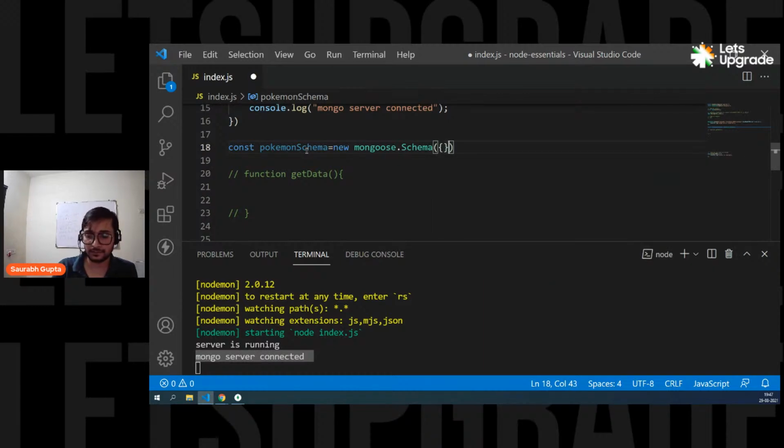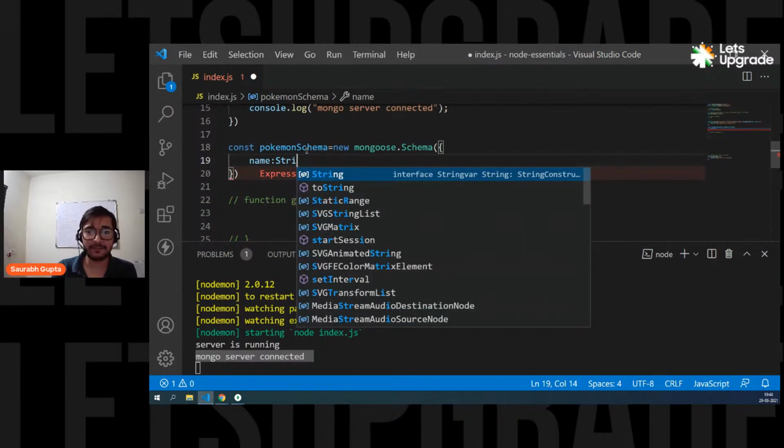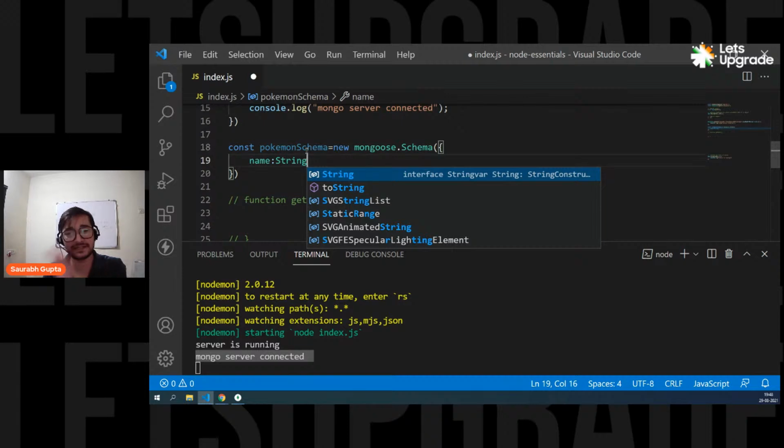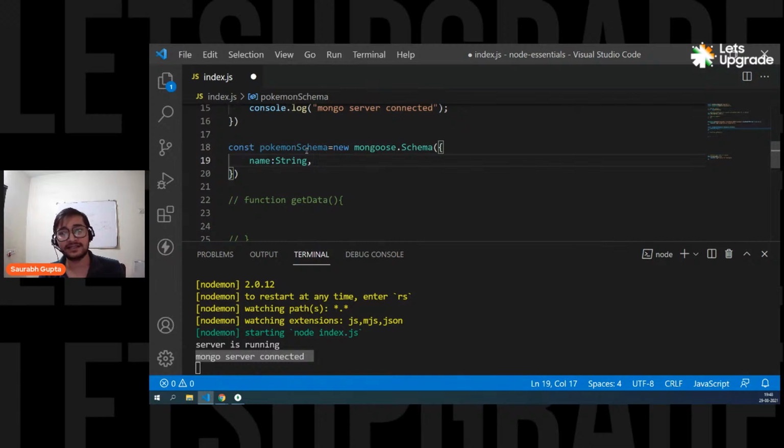Now here you mention what properties you want to create in that schema. I want a name property, which will be of type string, just like a create table statement. That means you're telling the Node.js program that if you're trying to enter the name of the Pokemon, it should be string. You cannot enter a number. Otherwise, it will never be inserted. So it's just a structure that your Node.js program will follow while entering the data into your collection.